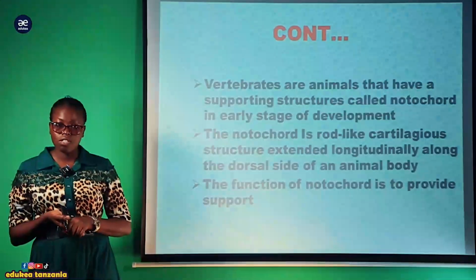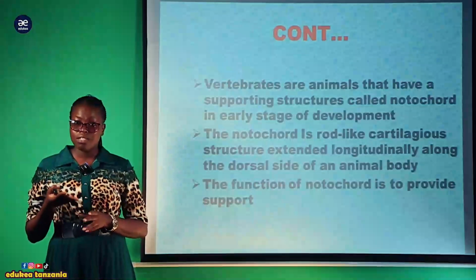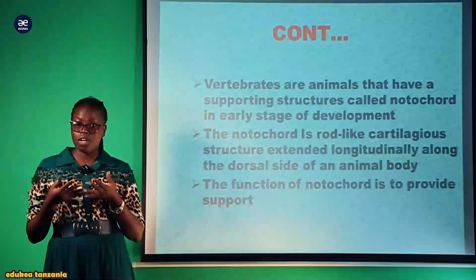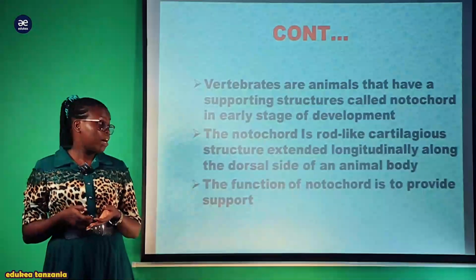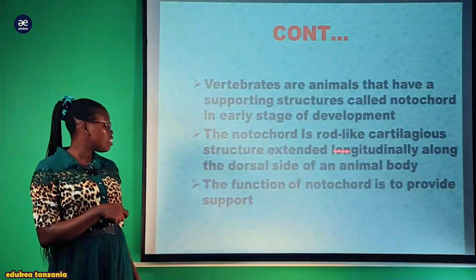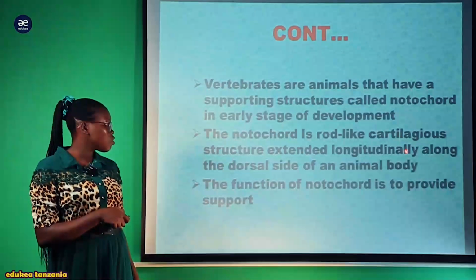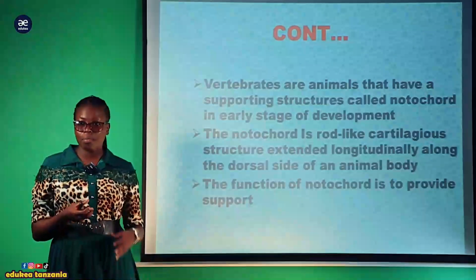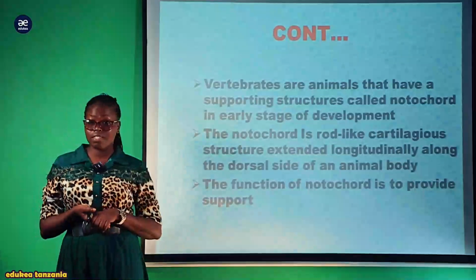The main function of the notochord is to act as a supporting structure of the body. This is the one which enables an organism to walk upright. Now, the notochord is a rod-like cartilaginous structure extended longitudinally along the dorsal side of the animal body. Even if you look at a fish, it also has a notochord. So this is one of the examples.